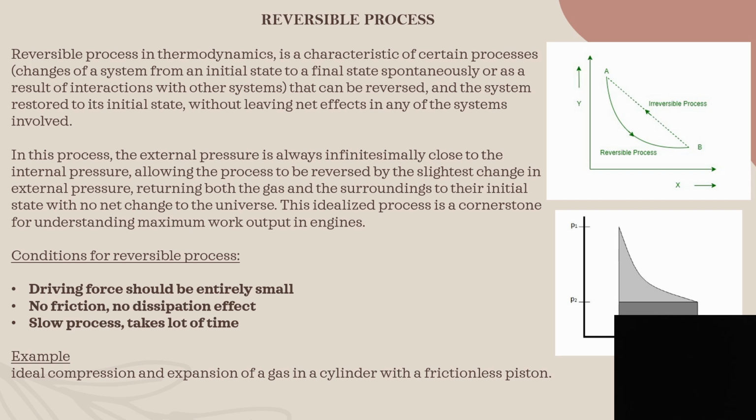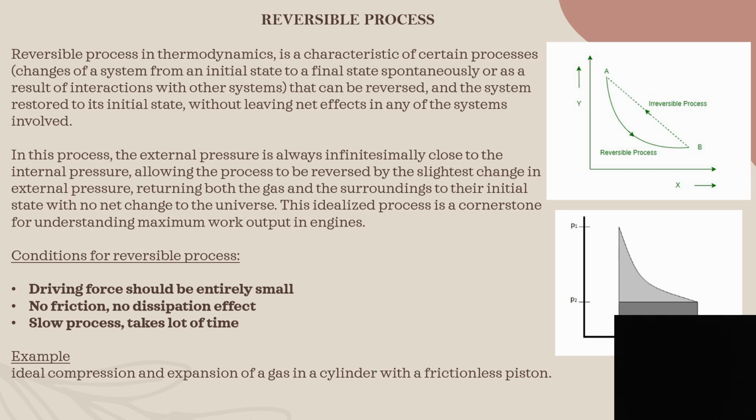Conditions for reversible process: there should be no driving force. The driving force should be extremely small. There is no friction. It is a very slow process and takes a lot of time. So, an example is ideal compression and expansion of a gas in a cylinder with a frictionless piston.